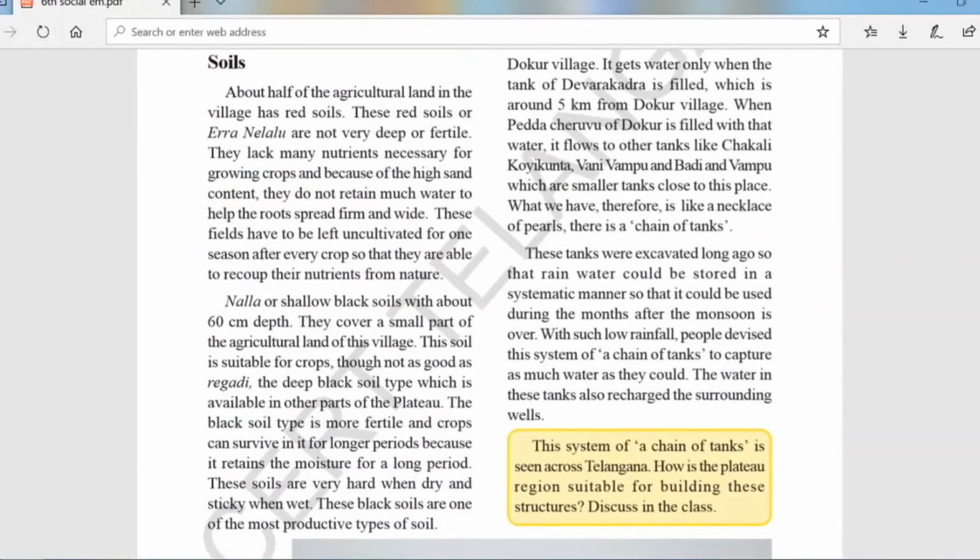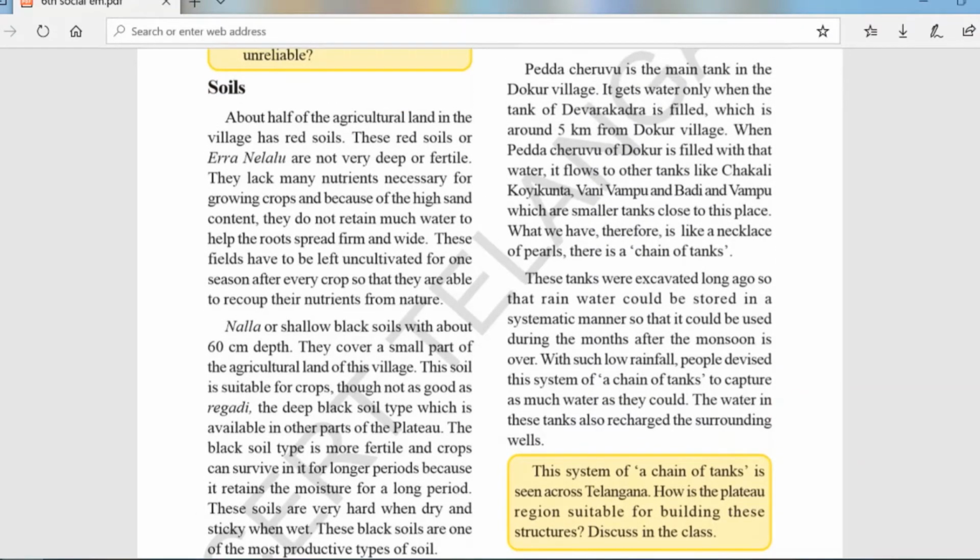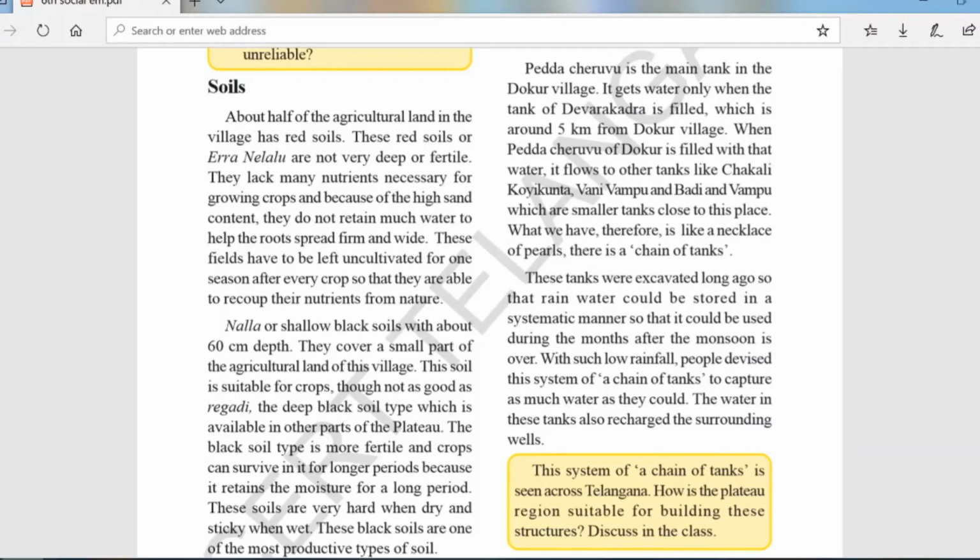And let's see the soil. The soil is red soil which lacks necessary nutrients, and does not retain much moisture, and these have to be left uncultivated for one season after every crop. So if they have cultivated a crop, they have to leave this red soil uncultivated, so that it can retain its nutrients and they will be available for another crop. And only a few parts of the area have black soil, which is good for agriculture and crops since it retains moisture.